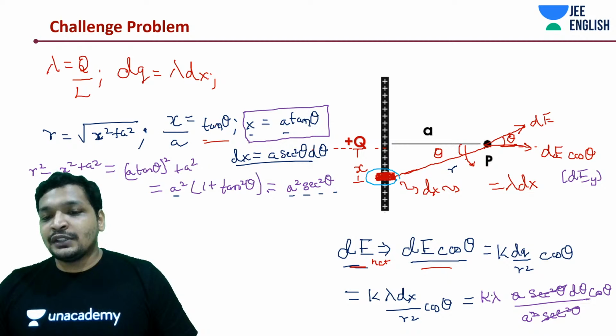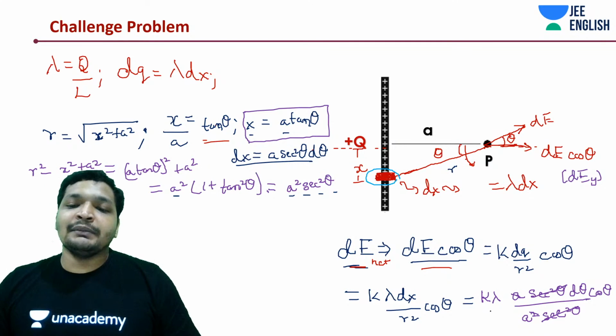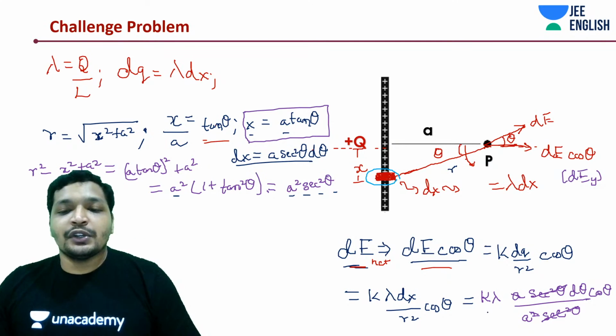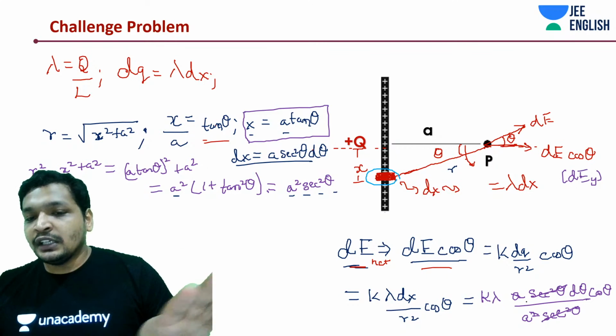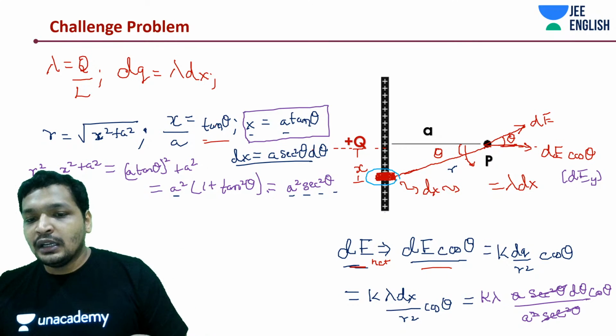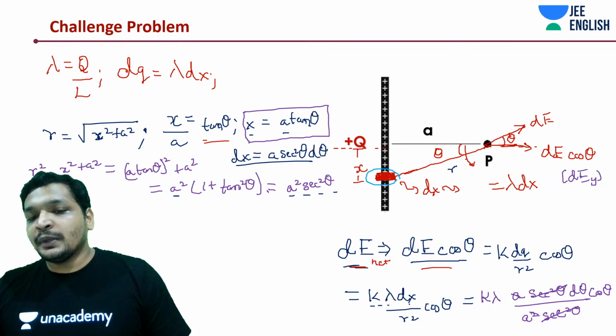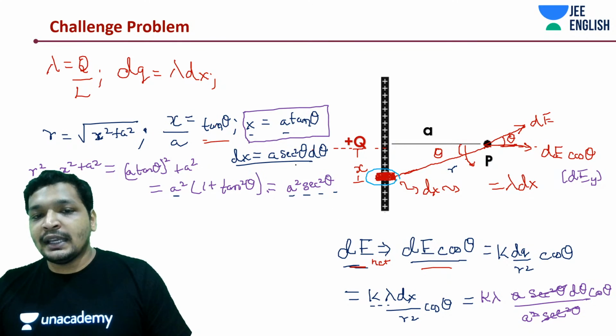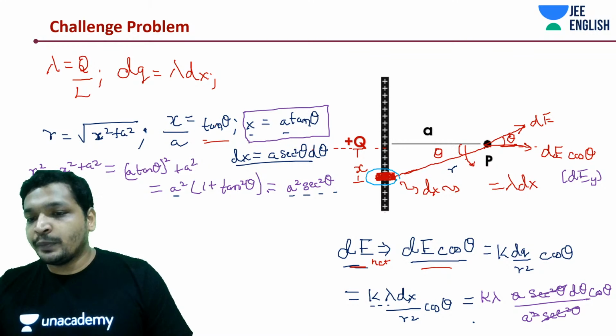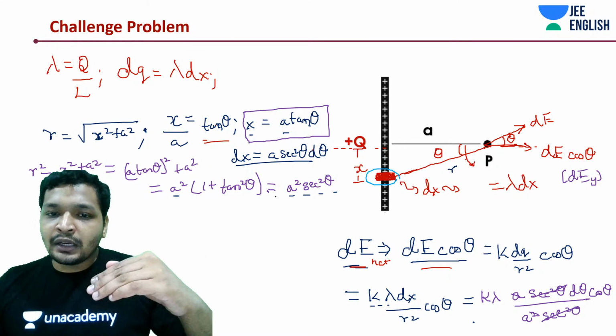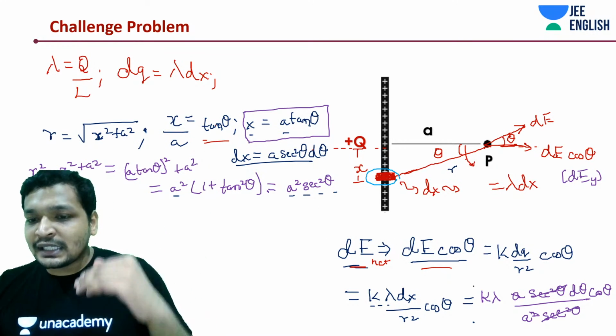If you substitute it, you will get a very standard form. It's going to be k lambda, which I have taken out, and the next thing is the dx substitution, which is nothing but a sec square theta d theta, and there would be a cos theta. In the denominator, what did we have? A square sec square theta.